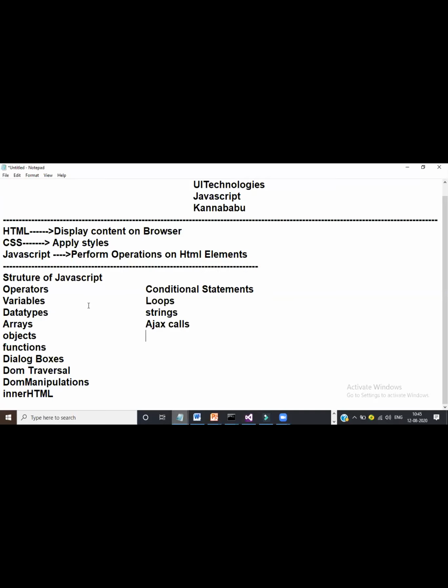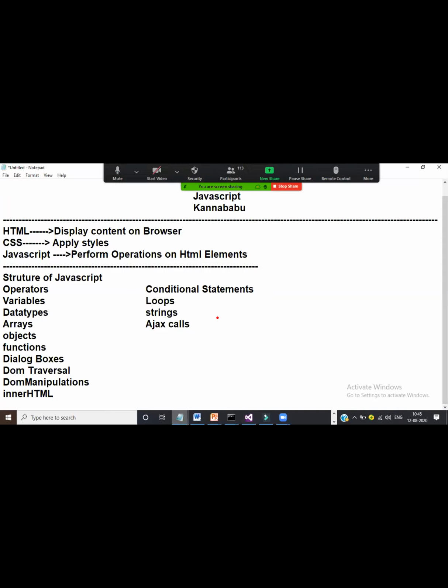First, HTML to display the content, JavaScript to perform what? Operations, validations, logics, etc. CSS to apply the styles. Is it clear? 100% JavaScript is front end only. Is it clear? To execute on browser. Front end application, back end application, and one database. This is the style of development.